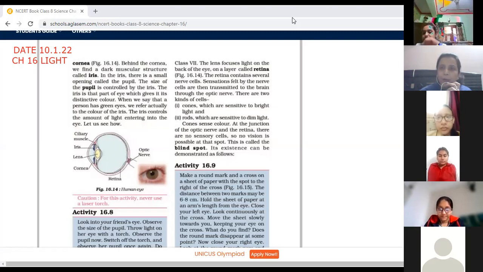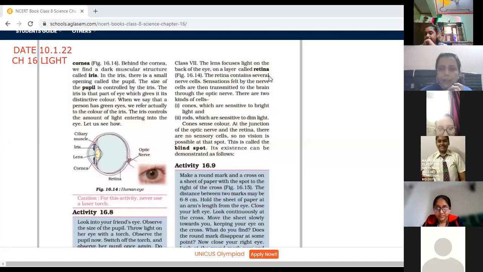In regular reflection, when the rays are coming, the light always travels in a straight line, and after reflection they go in the same direction. All the rays go in the same direction. That is known as regular reflection. And if the rays go in different directions, it means the surface is not smooth, an uneven surface is there, and after reflection the rays go in different directions, that is known as diffused reflection.